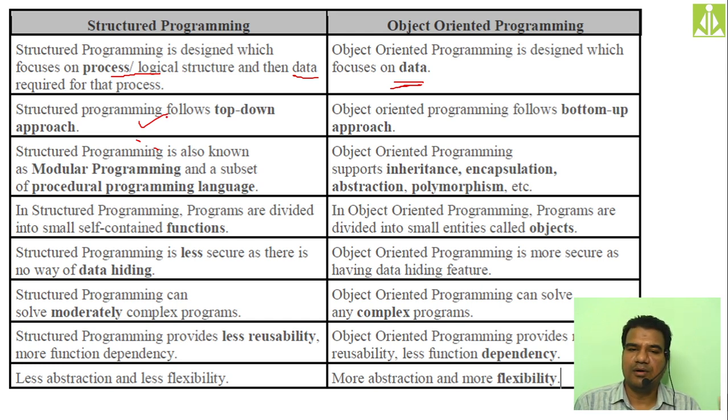Bottom up approach in the sense, first we write the complete classes and related methods, then we write the main function at the end. Okay, main method at the end. So this is bottom up approach in object oriented programming.